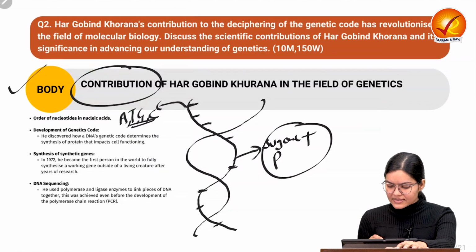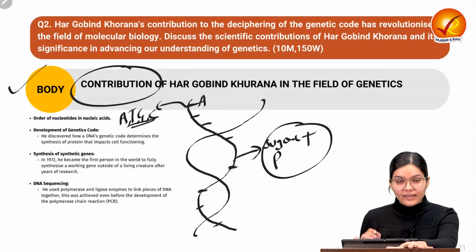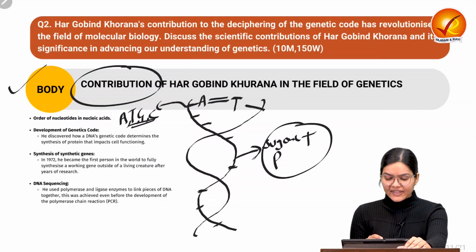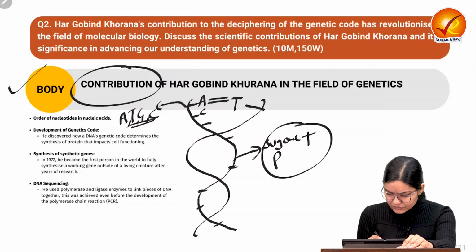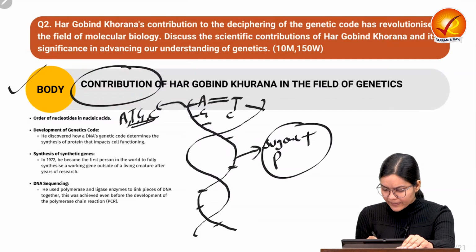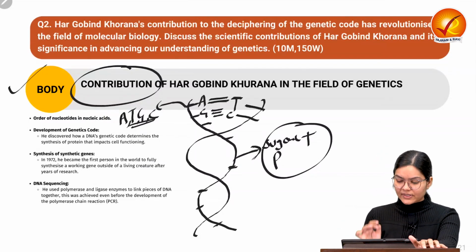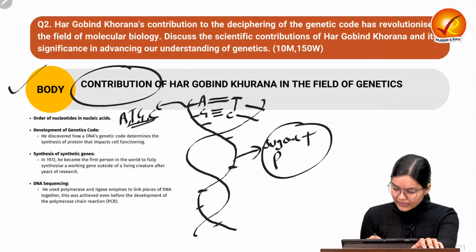Suppose this nitrogenous base is A, then on the opposite side there will be T, which is defined, and they are connected by a hydrogen bond. If there is G, then the other side will have C, with a triple bond. These are the hydrogen bonds.